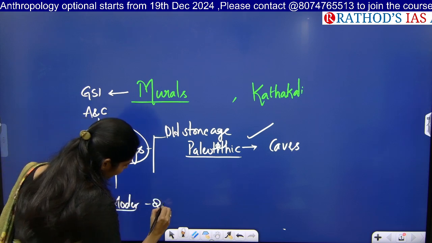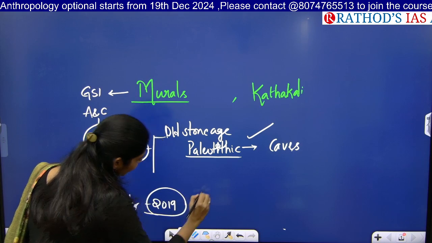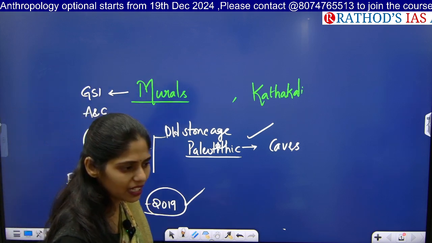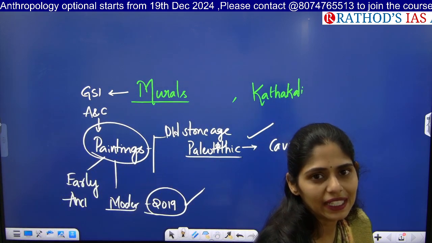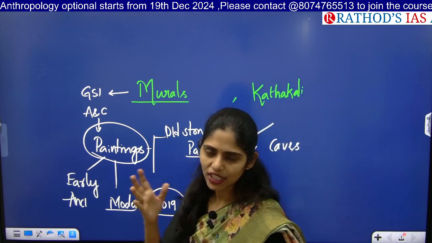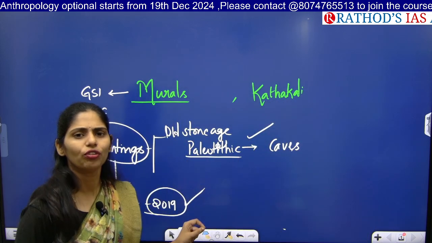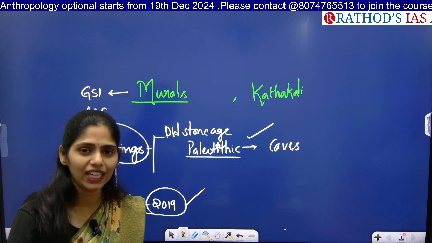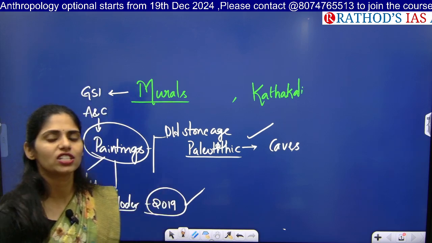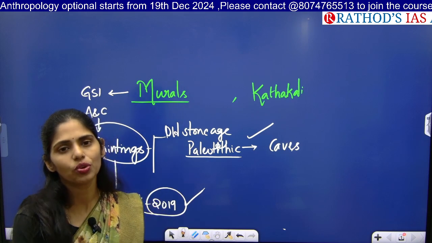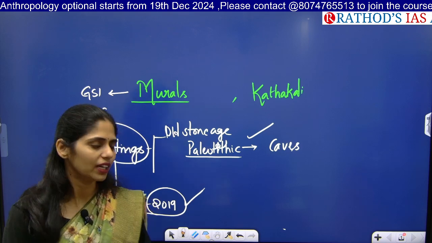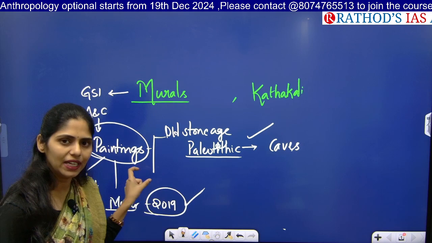In the 2019 prelims, there was a question regarding paintings of Jahangir. So especially you have to focus on Mughal ruler paintings, like how the painting tradition started during the Mughals and which ruler patronized which kind of paintings. Jahangir focused on naturalistic painting, which reached great heights during his time. After that, during Shah Jahan's time, he used extensive silver and gold, so the naturalistic painting was reduced. So that is what happened to these paintings.